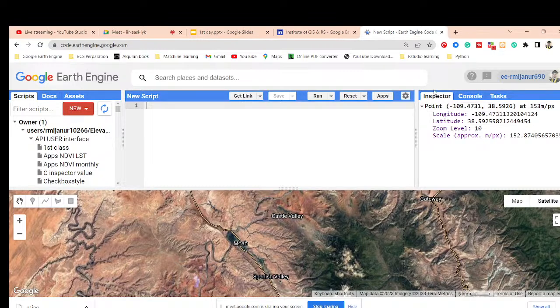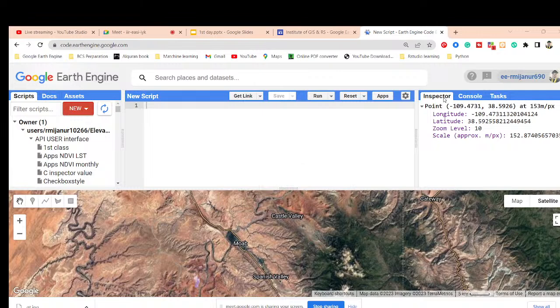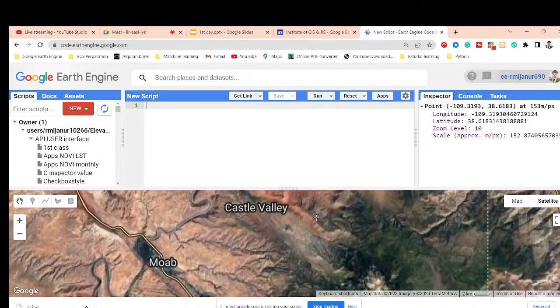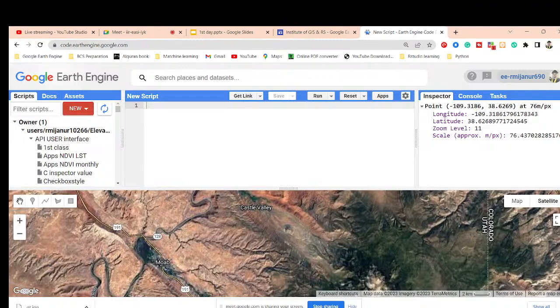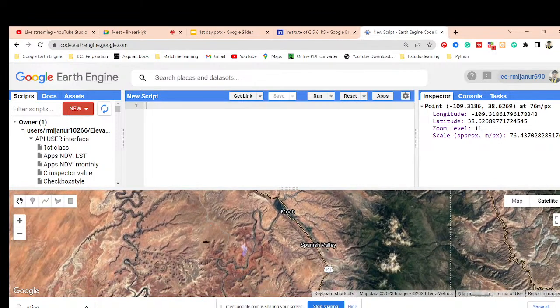So at this time, it's default. I did not add any type of map in here. So when I click on the inspector tab and click here, it shows the coordinate of this place: latitude, longitude, zoom level and scale. The zoom level is the view zoom level, latitude and longitude are our coordinate, and scale is our meters per pixel value.